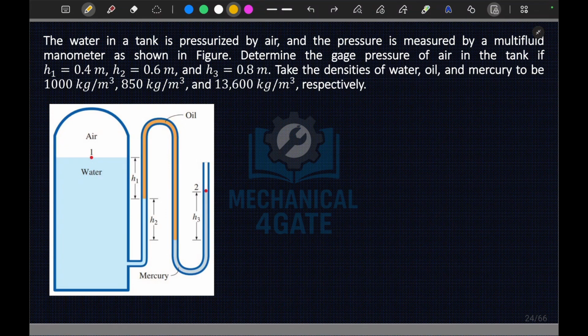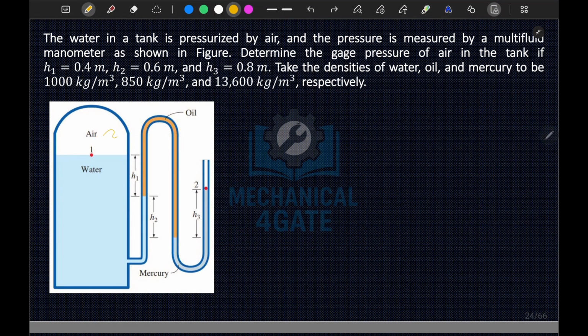In this question, it is asked that a water tank is pressurized by air, and the pressure is measured by a multi-fluid manometer. The values of H1, H2 and H3 are given. Take the densities of the oil and mercury as given, respectively. We need the gauge pressure of the air in the tank. Let's say that the pressure here is PA. So what shall we do?